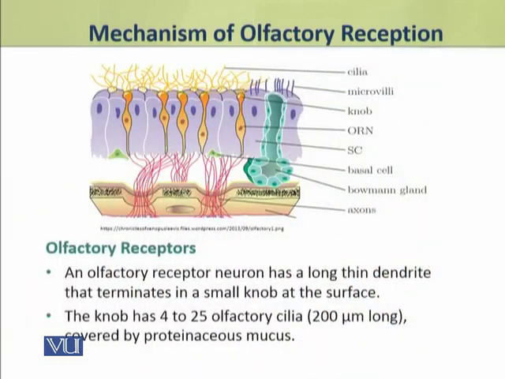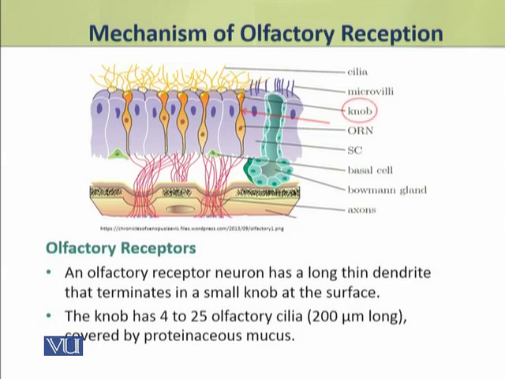Dear students, the olfactory receptor neuron has a long, thin dendrite that terminates in a small knob-like structure at its surface.